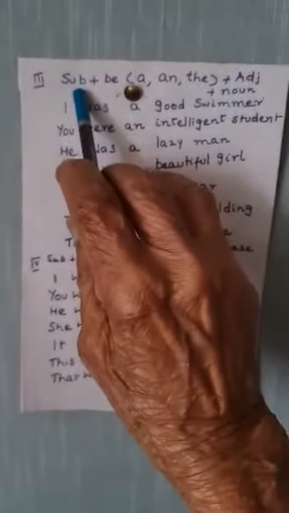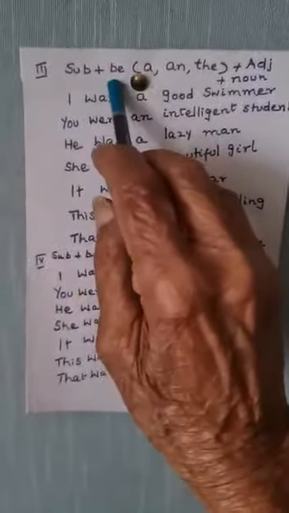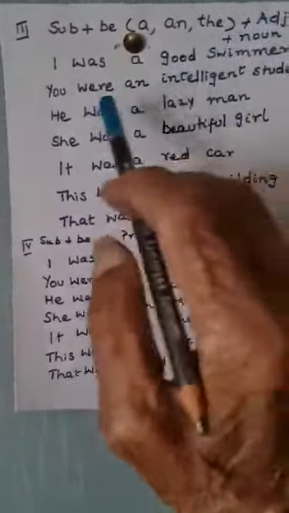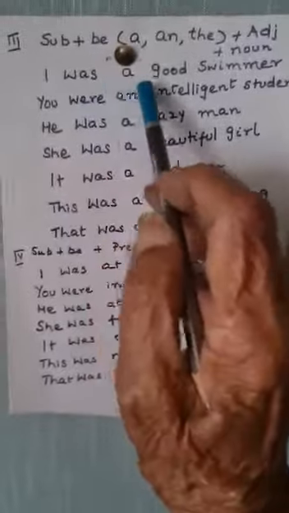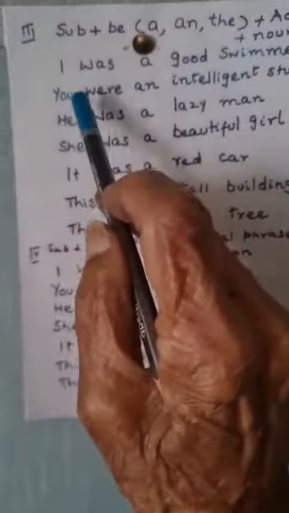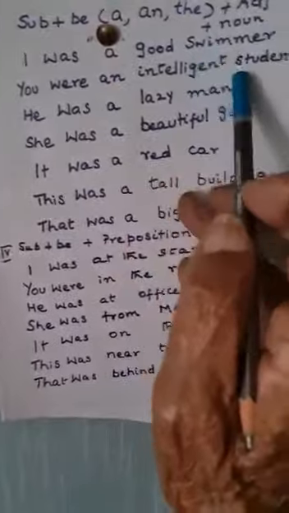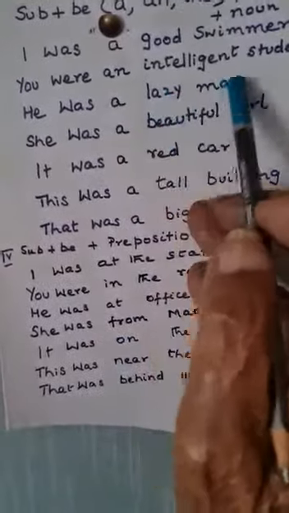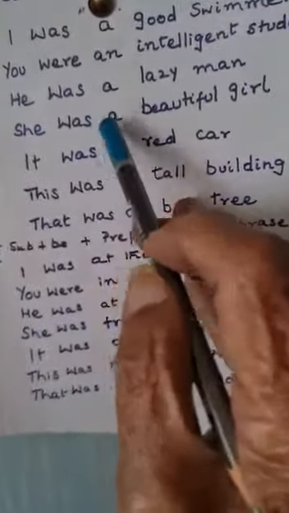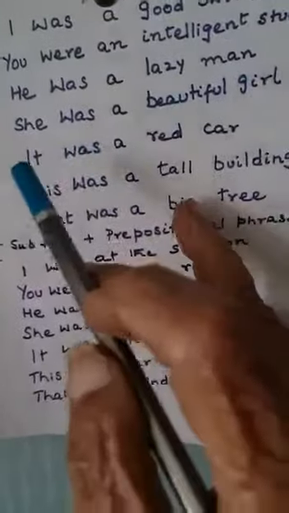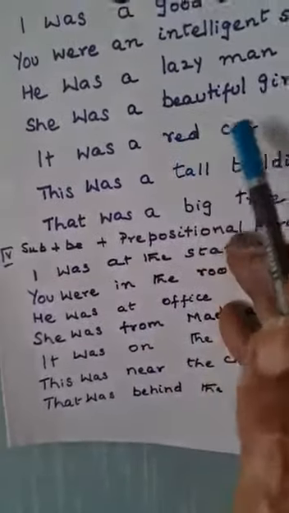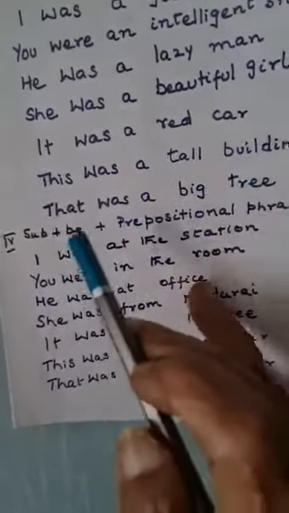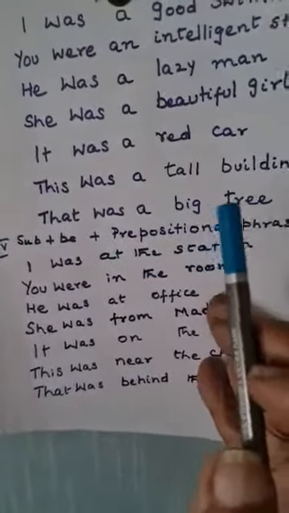Now for the third pattern: subject plus be, with the articles a and an, plus adjective plus a noun. So I was a good swimmer. You were an intelligent student. He was a lazy man. She was a beautiful girl. It was a red car. This was a tall building. That was a big tree.